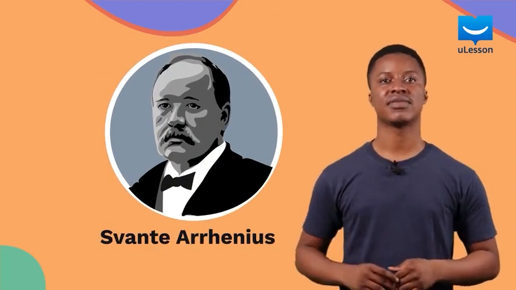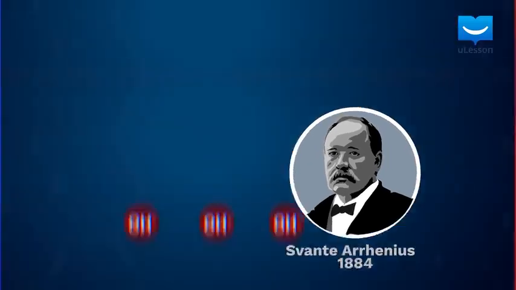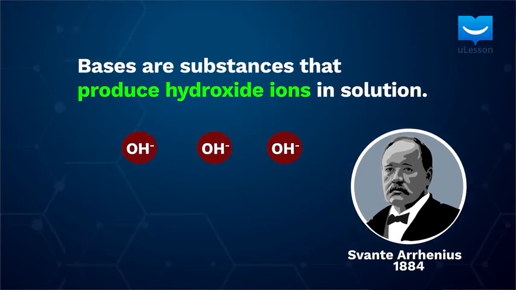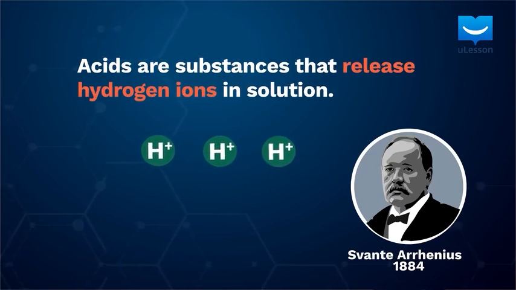All in all, it seems that all bases release hydroxide ions when in water. And guess what? That is exactly how Arrhenius defined bases. In the year 1884, Svante Arrhenius, a Swedish chemist, defined bases as any substance that produces hydroxide ions when dissolved in water. Arrhenius studied acids as well, and as we learned in the previous lesson, he defined acids as substances that release hydrogen ions when dissolved in water.